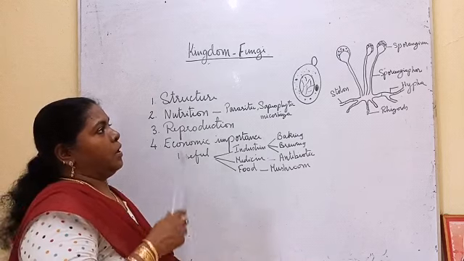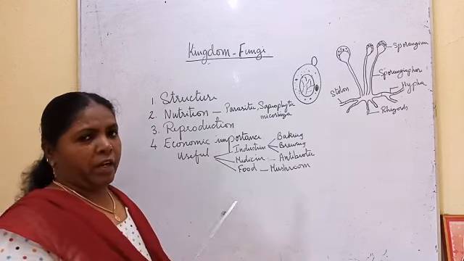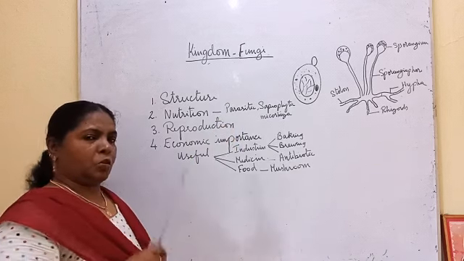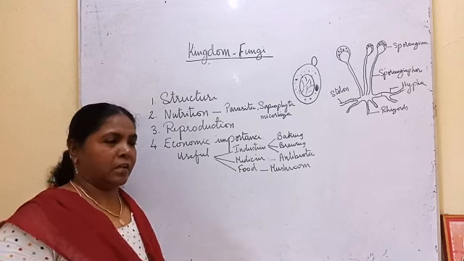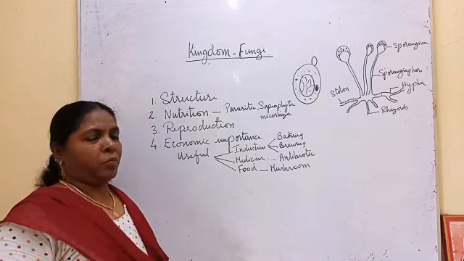That is the previous kingdoms we have seen, Monera and Protista. Now fungi includes unicellular as well as multicellular organisms which have a definite nucleus with a nuclear membrane.